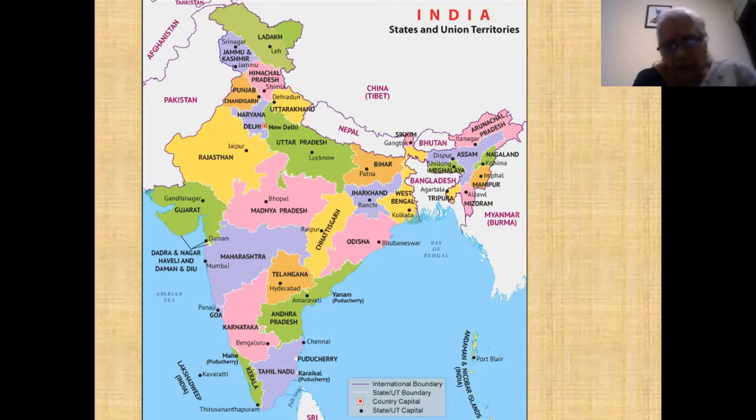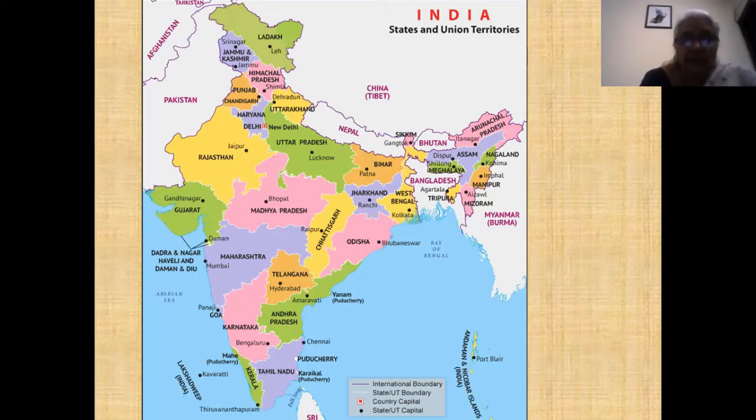And so you need to know the names of all the states as you go from east to west or west to east, for all the physical features. So Himalayas, northern plains, what are the states in the plateau region, and so on. And here you also get a picture of the important towns and cities, like major ports, that are mentioned in this map. So if you could get a map like this and keep looking at it, you will get more familiar with how to answer these questions.